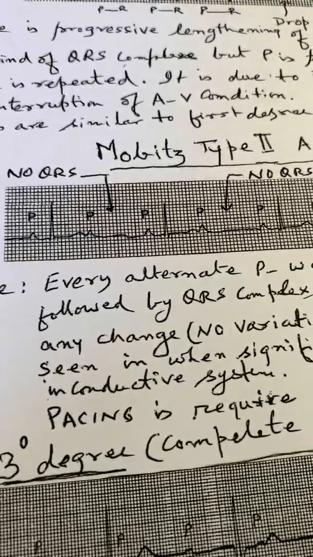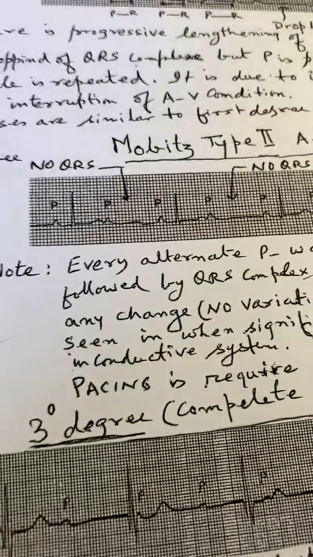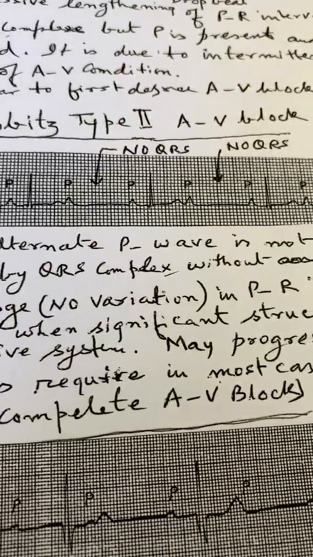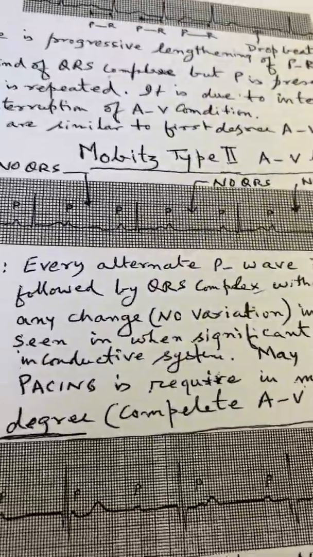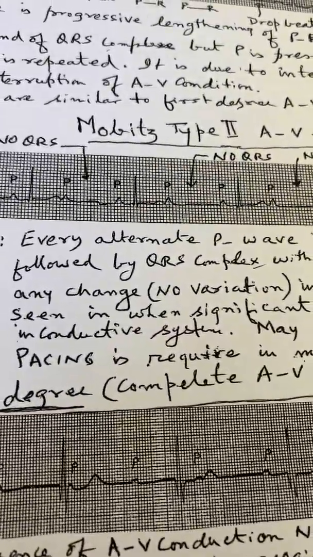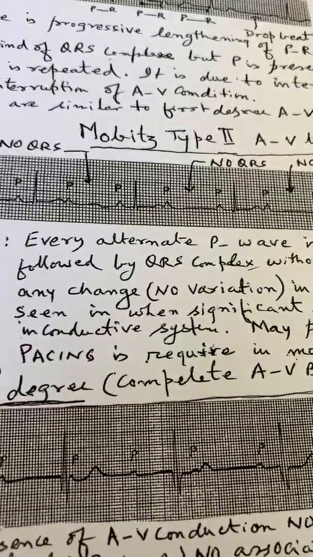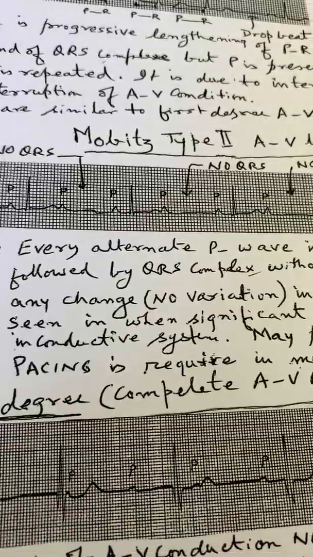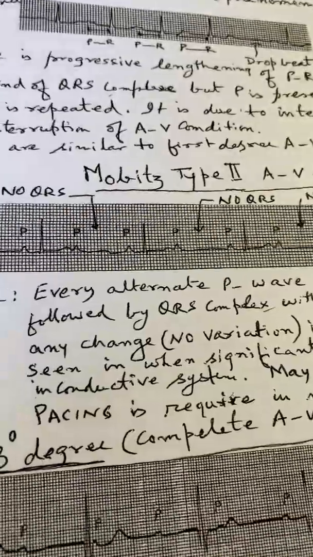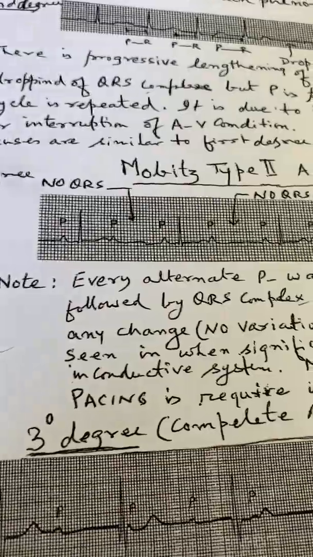You see the P wave, but there is no QRS. Then QRS, PQRST complex, then you see another P, no QRS, another P, no QRS. So here the alternate P wave is not conducted into the ventricle, so the QRS is absent. This means that there is severe damage to the AV node and the person may require an artificial pacemaker.